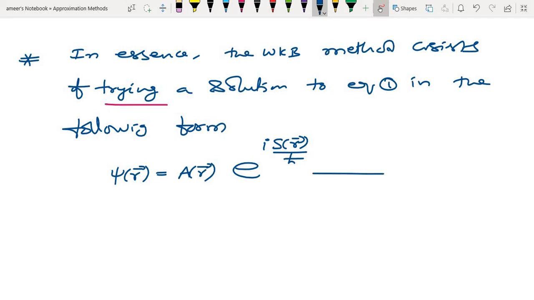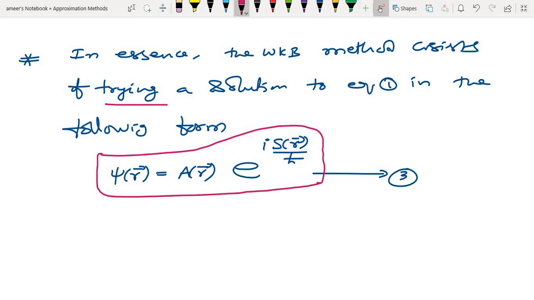Call it equation 3. Here A of r is not a constant; it is the amplitude as a function of r, and it depends on r.